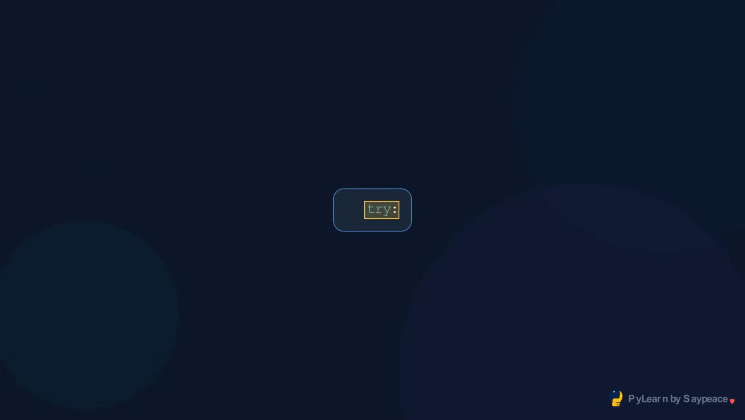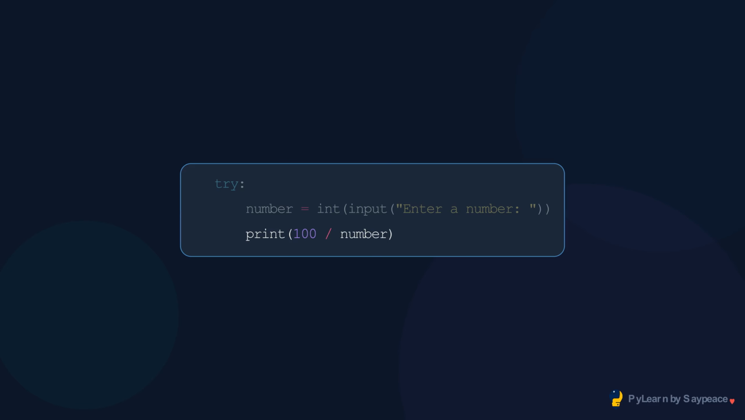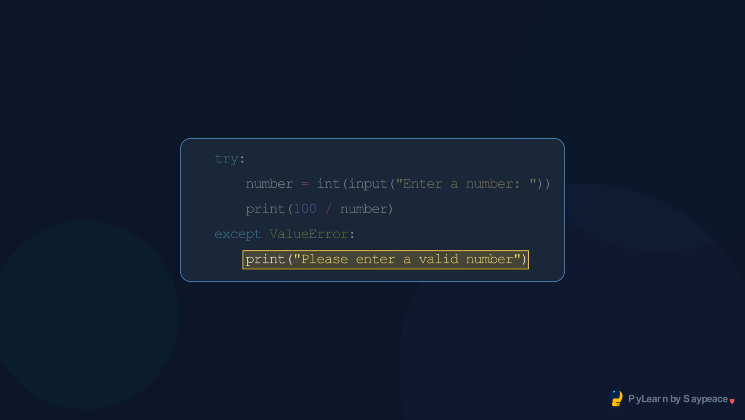The try block contains code that might raise an exception. Risky operation. The user might type something that is not a number. Second risk. The user might enter 0. Catches only ValueError when the int conversion fails. Specific exceptions are better than catching everything.